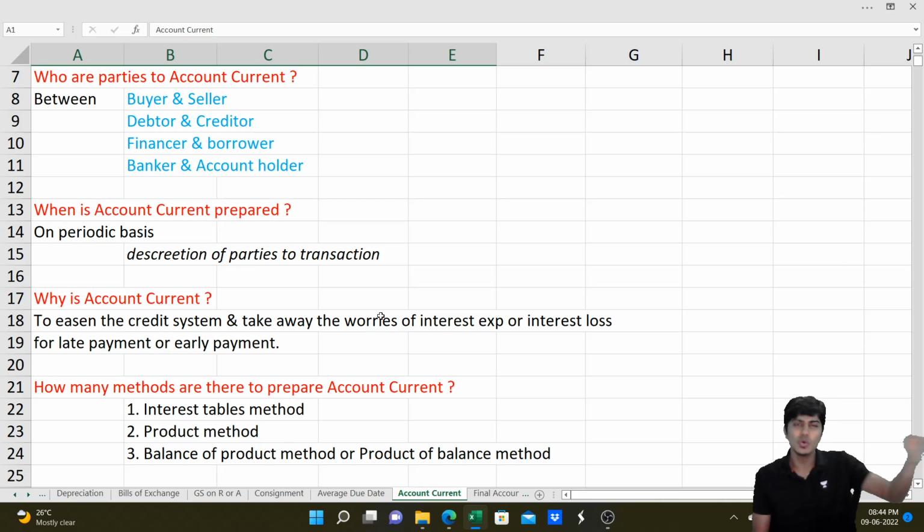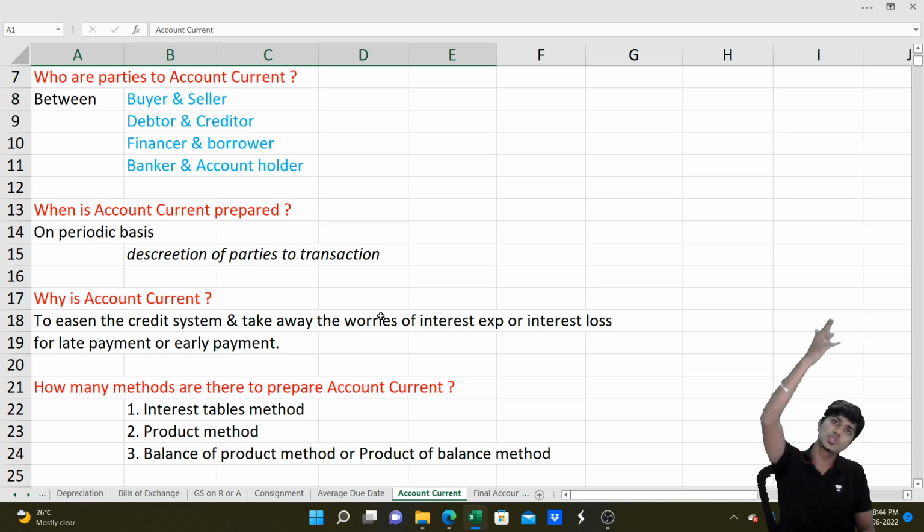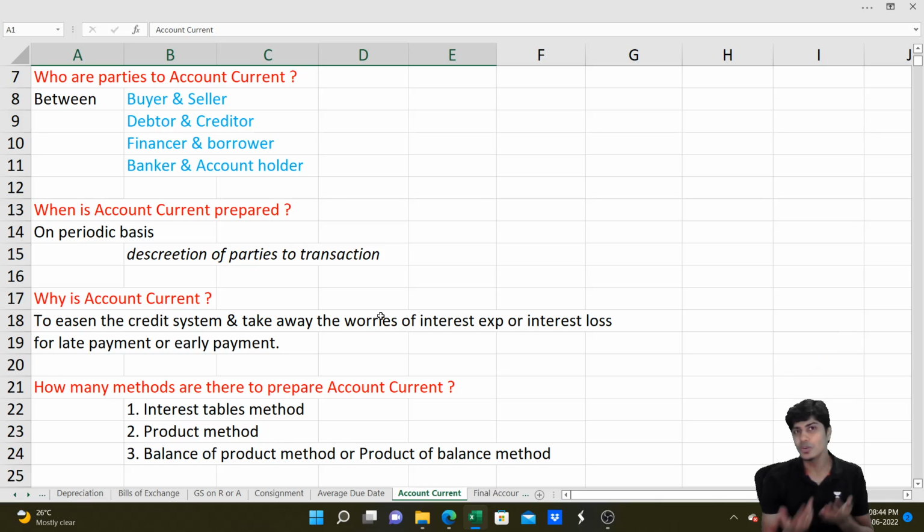Why? You can flexibly make payments. Now, you bought goods from me for 10,000. You can pay 2,000 rupees to me today, 6,000 after 1 week, and then the balance 2,000 later. You don't care. Why? Whether you pay or you don't pay, interest income is the same to you. If you keep it in the bank, you get 6% interest. If you pay to me, 6% interest will be cut off. So either way, when to pay money will not be a point to be decided. It will become a decision less taken.